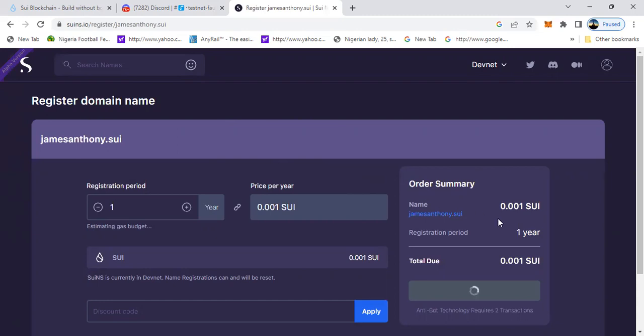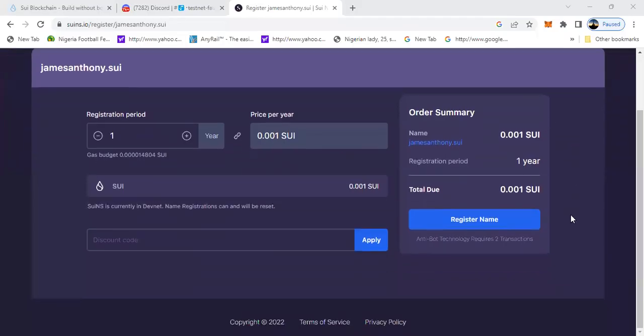Let's just wait, because sometimes the buffering may delay. Let's wait for a few seconds, please. Yes, so now it's popped up. You can see Register Name. Once you click this, it will pop up in your wallet to activate the signature. Let's wait for a few seconds as well. So now it's popped up in the wallet to sign the transaction.